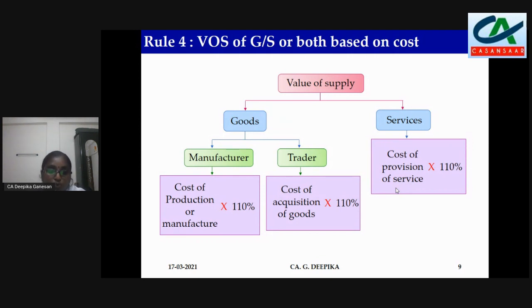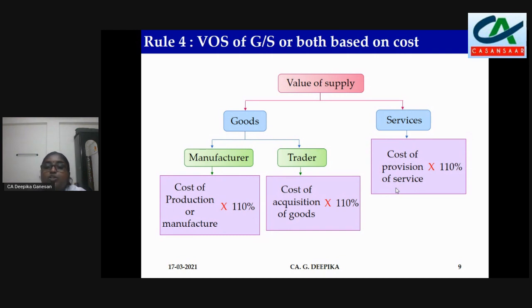Manufacturer: it is cost of production or manufacture into 110%. So whatever cost is incurred for producing or manufacturing the product, that into 110%. Why 110? The 10% is profit margin. In case of trader, cost of acquisition of goods, that is your purchase price, into 110%. 10% is the profit margin.